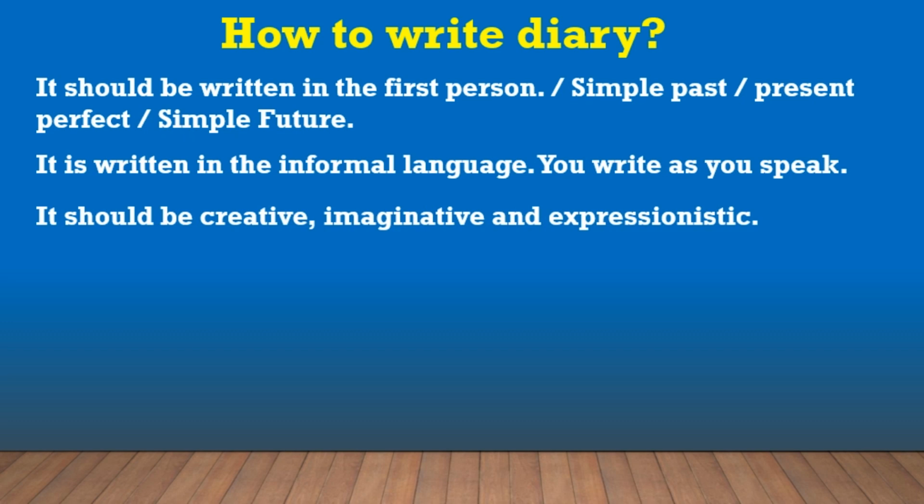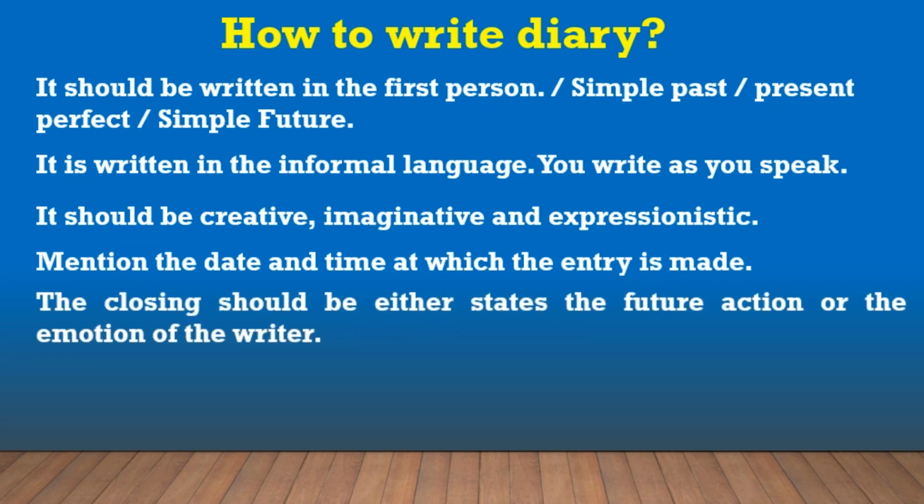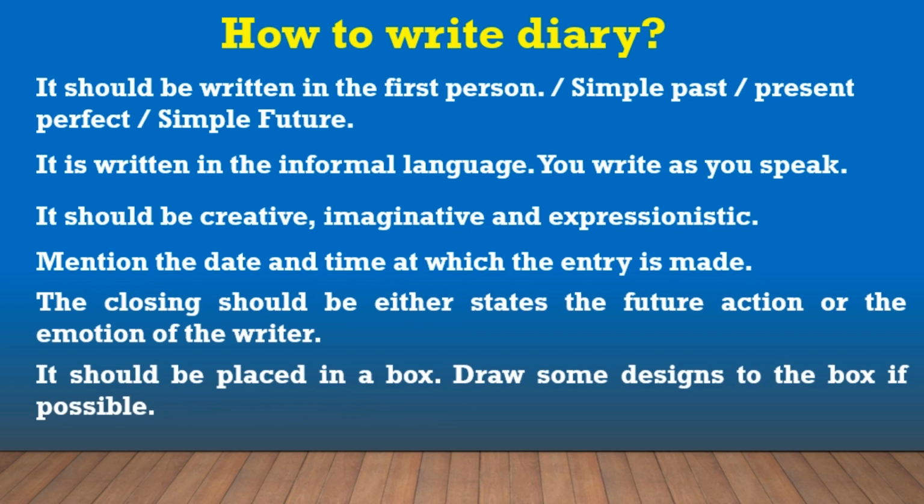It should be creative, imaginative, and expressionistic. Mention the date and the time at which the entry is made. The closing should either state the future action or the emotion of the writer. It should be placed in a box. Draw some designs on the box if possible.